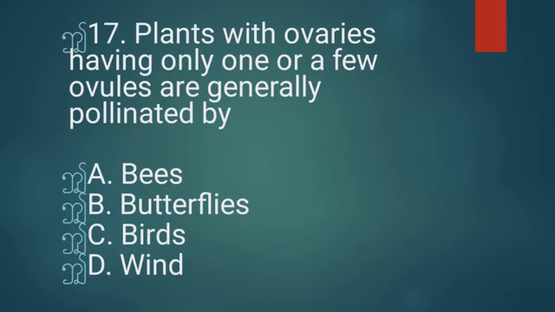Question number 17. Plants with ovaries having only one or a few ovules are generally pollinated by option A, bees, option B, butterflies, option C, birds, option D, wind. It's a direct question, so we can choose the answer. The right answer is wind, that is option D.